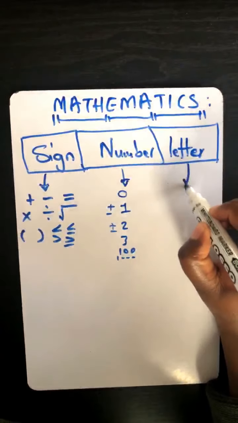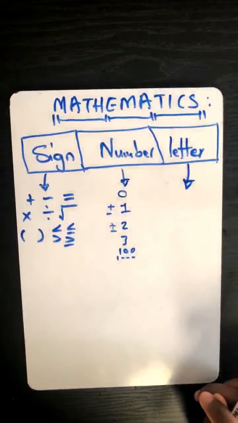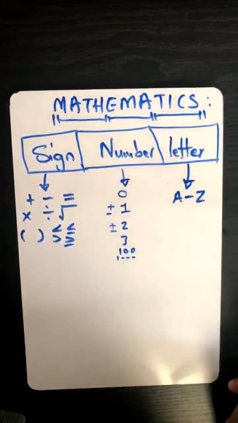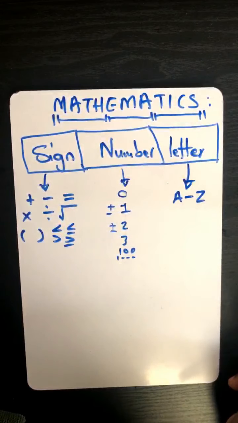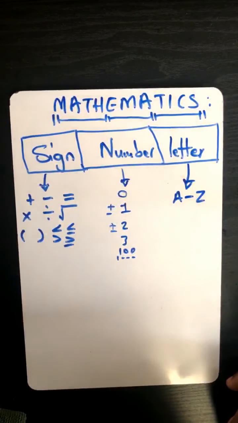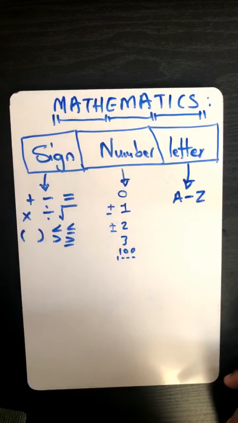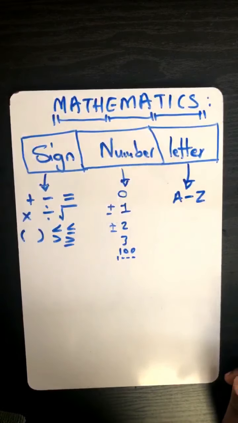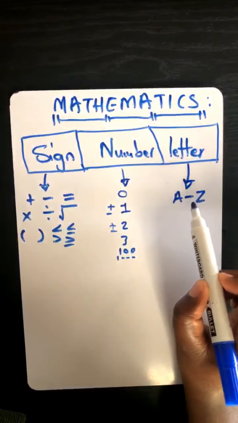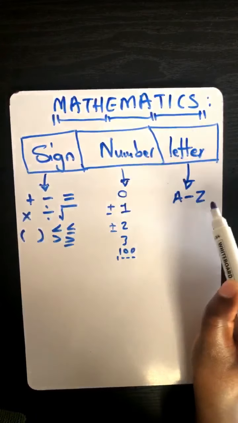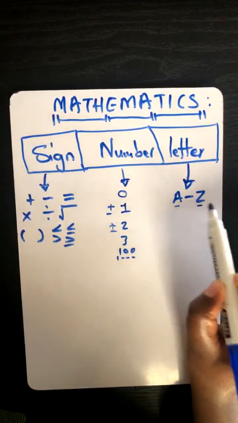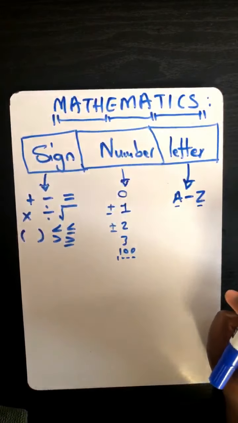Now, what about letters? Do you agree with me that we only have A up to Z as letters? Yes. So, what I'm saying is, you do agree that in terms of letters, we have letters from A, B, C, D, E, F, G, all the way up to the last letter being Z. Do you agree on that one?